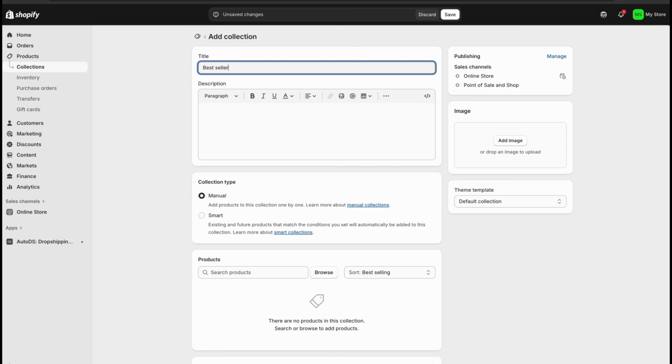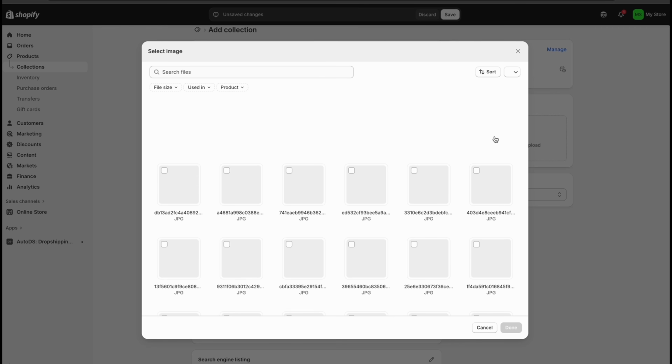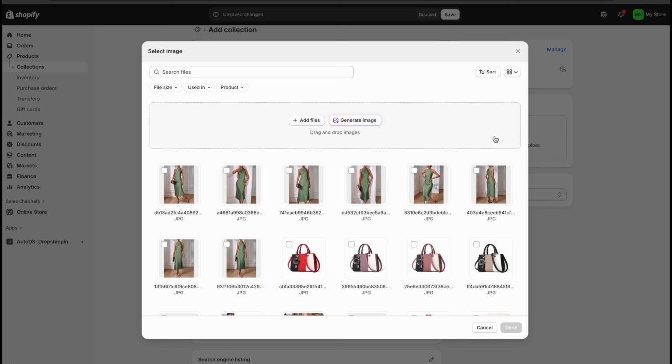Let's call the first one best sellers. Same name as the first collection from our theme template or theme editor. You can add some text here about the collection if you wish. Next, add the image that will be more like a thumbnail of your collection. This can be one of the products or a different picture. I will choose from this product.